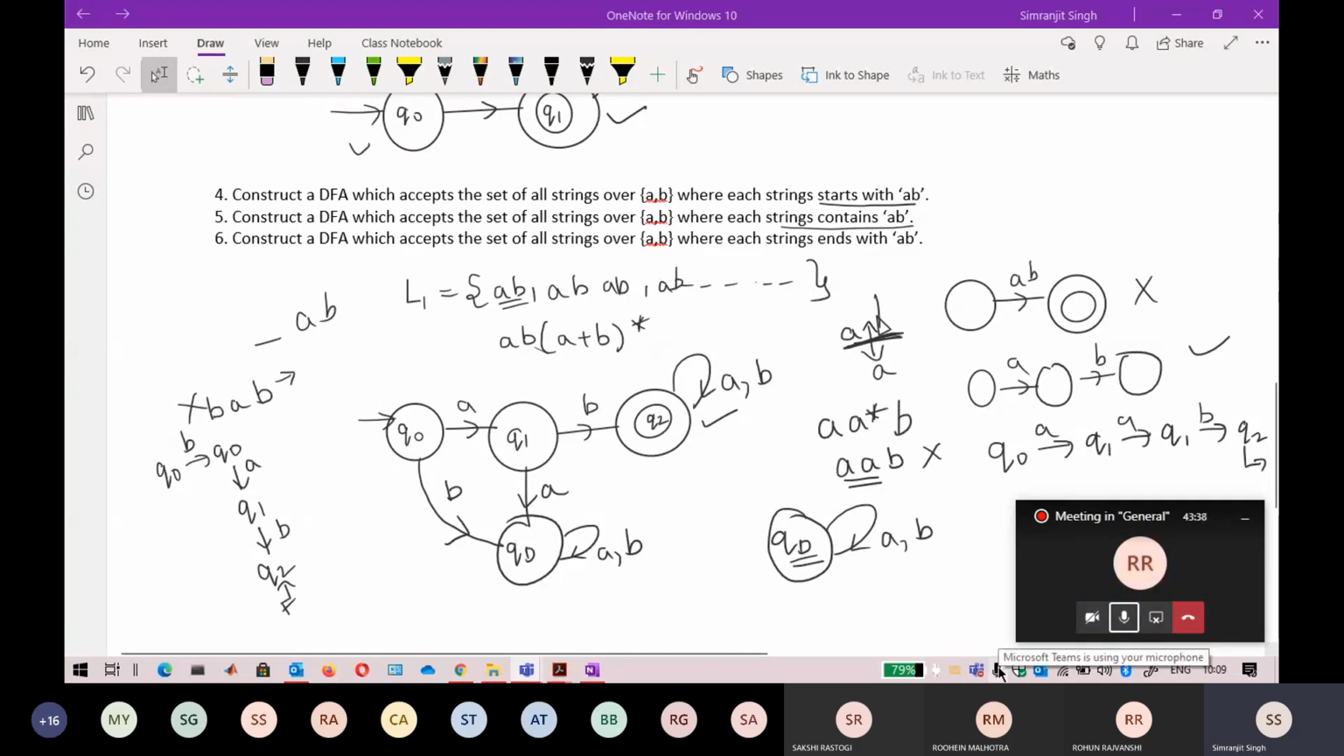Also write in the question which question you are doing, because sometimes I get confused. Sakshi has done the question ending with AB. No, sir, question 5, contains AB. Okay, okay. So contains AB. Yeah, that's correct.